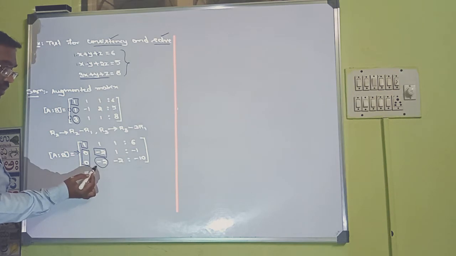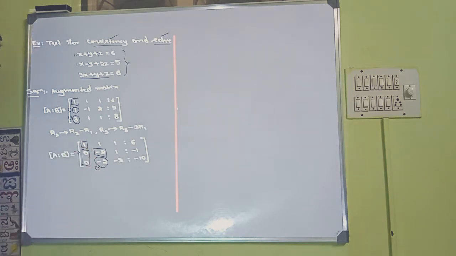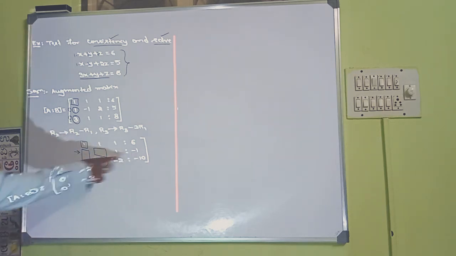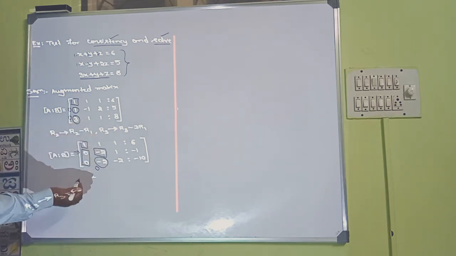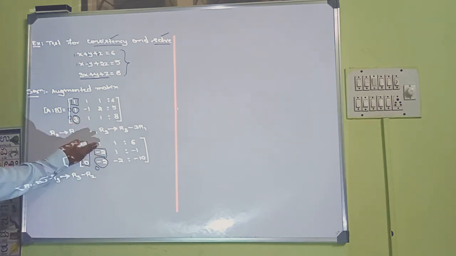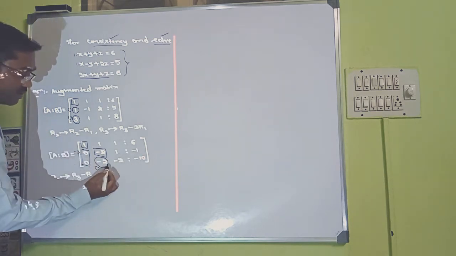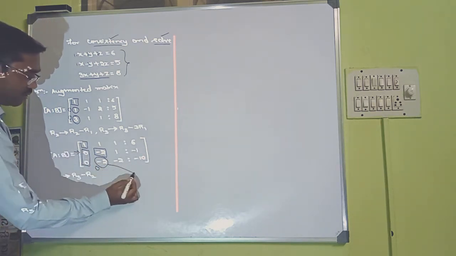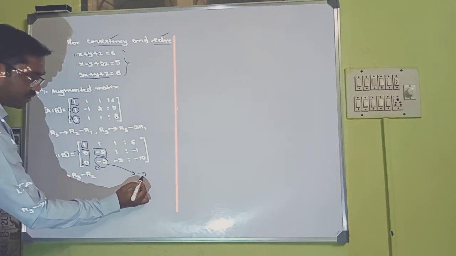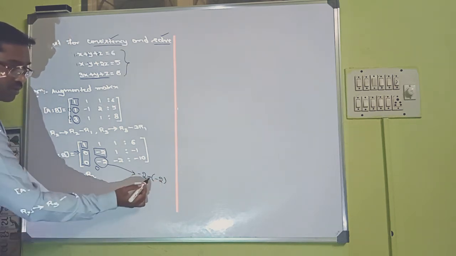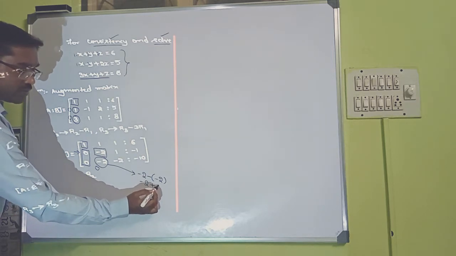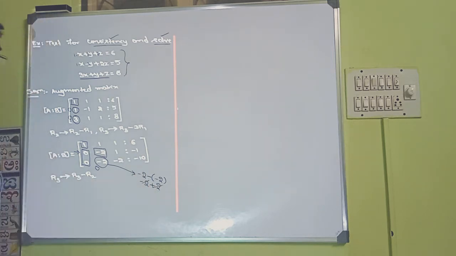Make this element 0. Make this element 0. How can we make this element 0? R3 changes to R3 minus R2. If you do R3 minus R2, what happens? -2 minus of -2 becomes -2 plus 2, gets cancelled.